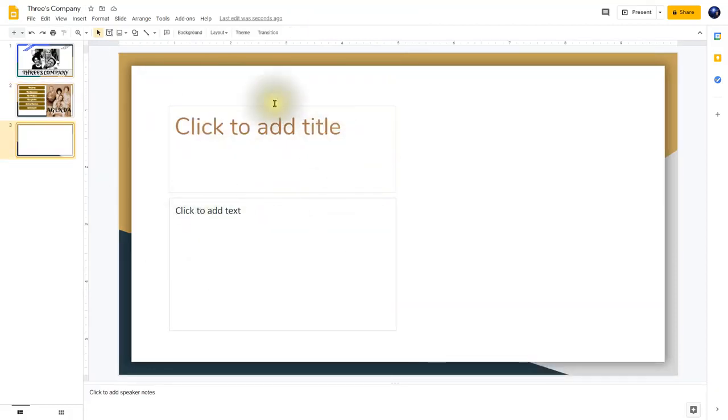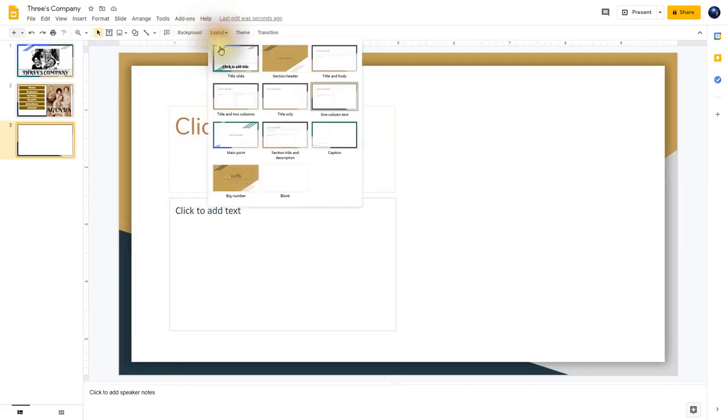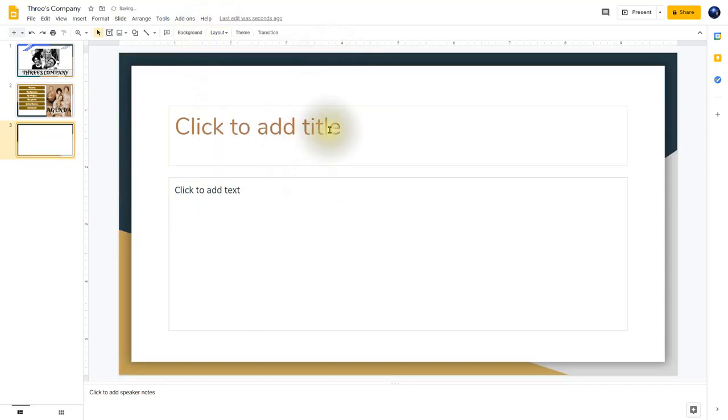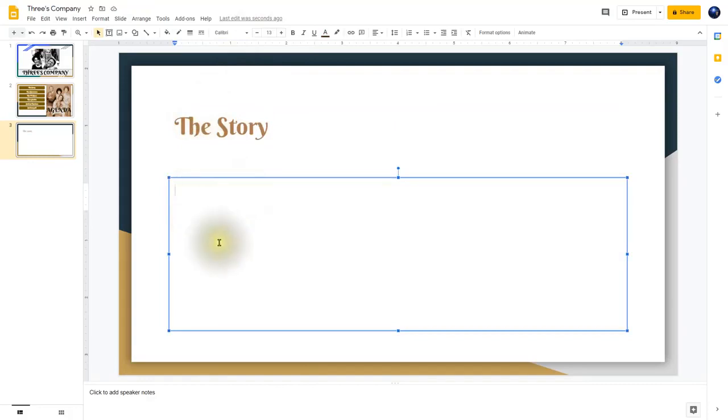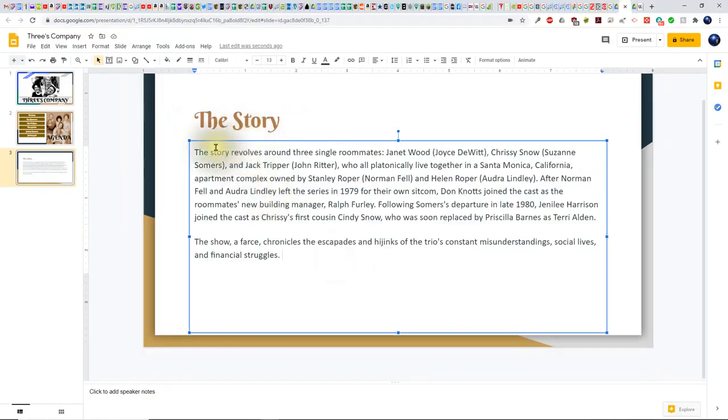Okay, now that I have this new slide here, I don't like the layout, so I'm going to click up here where it says Layout, and I'm going to change it to Title and Body. And I'm going to click up here on the title, and I'm going to choose Bookshire, and type in the story. Now I'm going to key in the story here. So now I've typed in the story here.